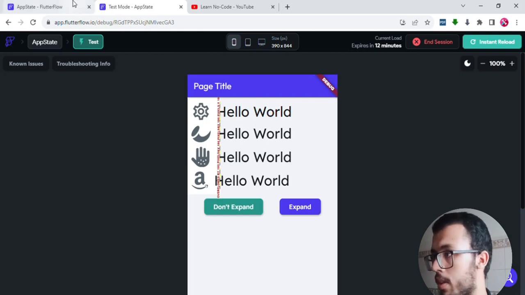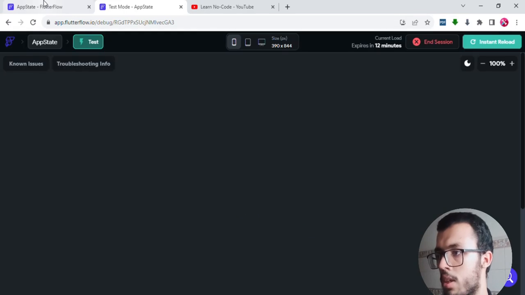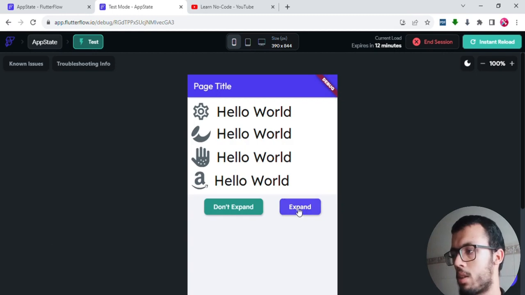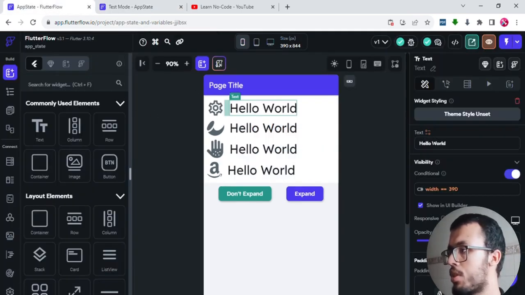So we want to fix that, so we want to reload, because sometimes even if you make some changes, you may still have some issues. That's why I highly recommend you reload your projects at least twice. So now let's try that. It is expanded. Let's not expand it. The first text was successful, but for the last three we had some problem, because we have only made the change for the first one.